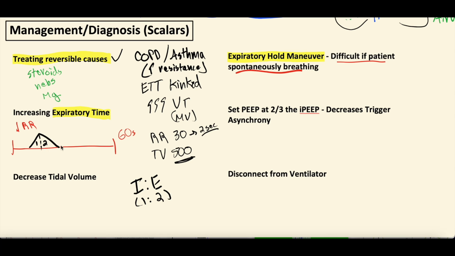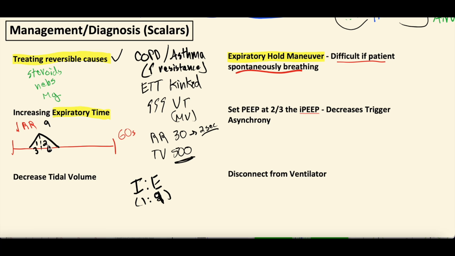So for the sake of ease, if you were to set the breath at, let's say, 9 seconds they had to take each breath, which is unrealistic, that would mean that this is 3 seconds of time to inspire and 6 seconds to expire. Well, if you could change this, you totally could. Again, for the sake of the example, you would never make the I to E 1 to 9. But let's say you made it 1 to 9.